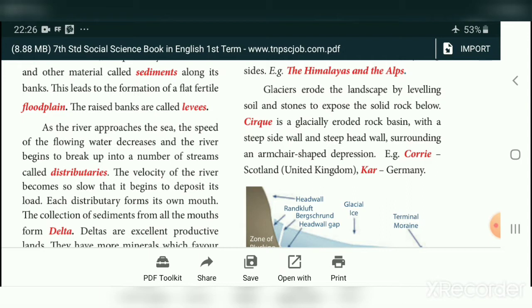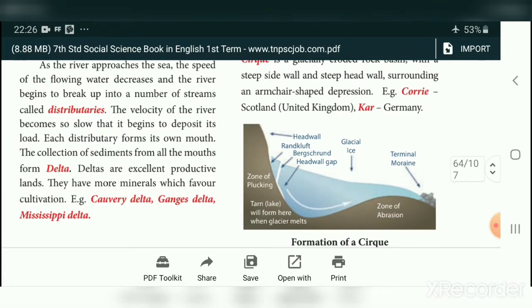The ice rock erodes the sides laterally, forming a cirque with a steep side wall and steep head wall surrounding an armchair-shaped depression. Here, the top of the mountain is covered by snow or ice. The head and the side of the mountain are both eroding, so an armchair-shaped depression is formed. This is called a cirque.